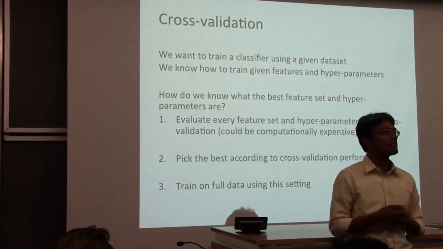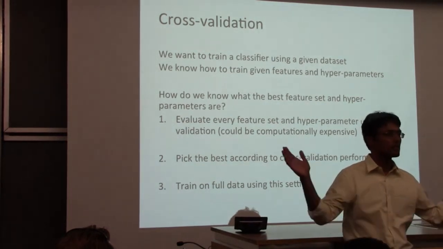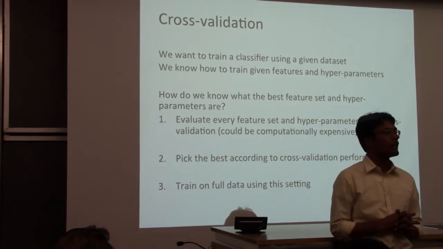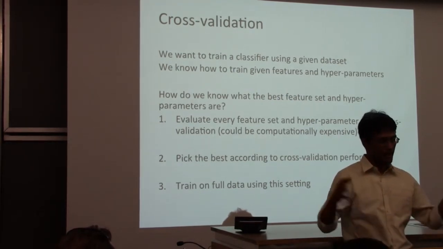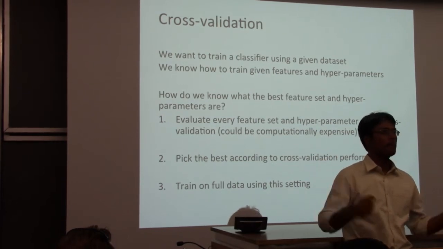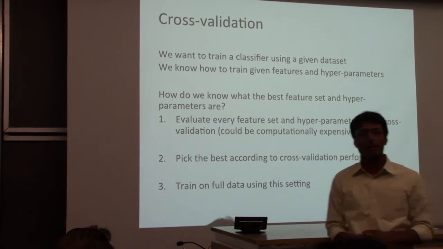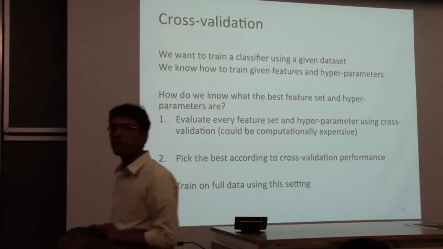But the good thing is it's trivially parallelizable. Each of these can be split across multiple machines if you want. The other option is not to take your entire training set for cross-validation. Take maybe half of it and split only that half into 5 folds. There are such tricks that you can do.